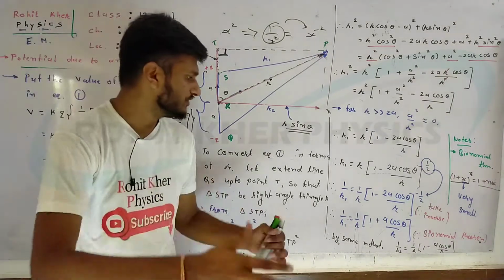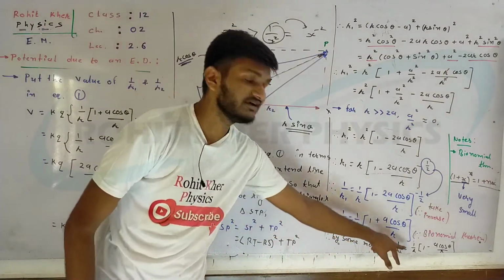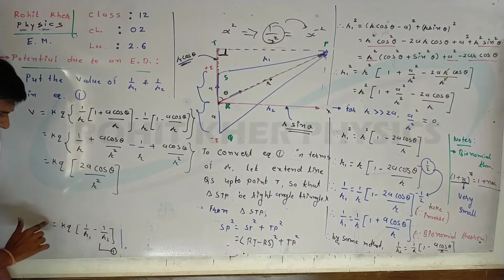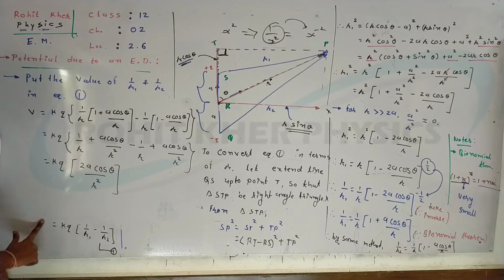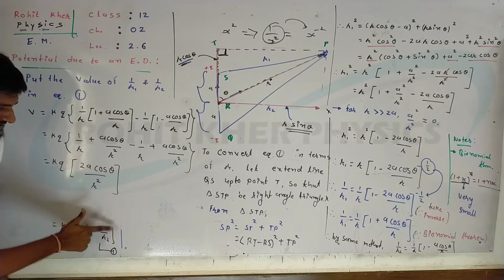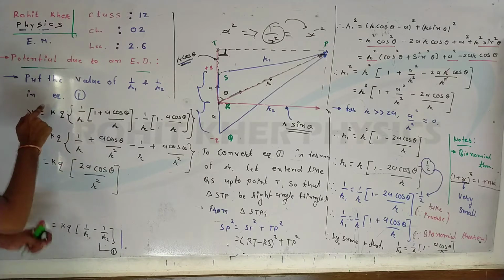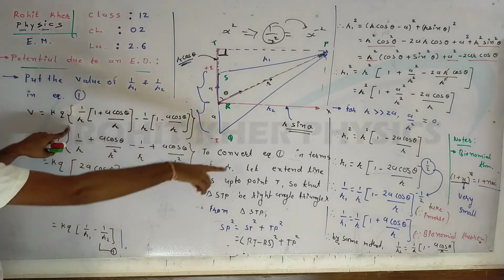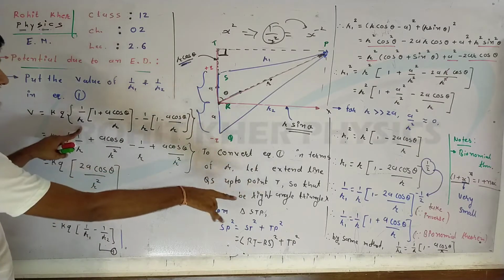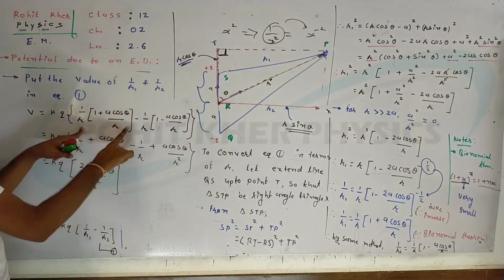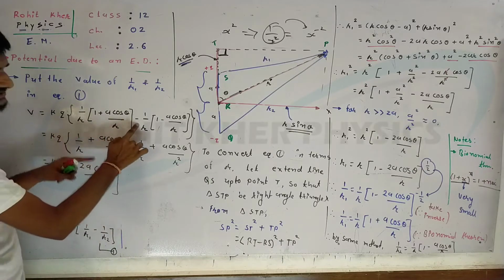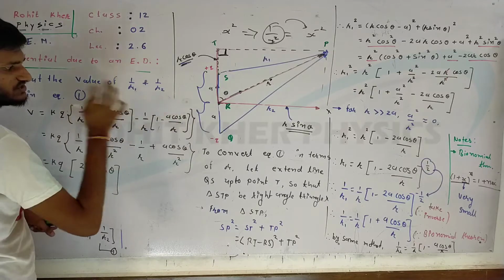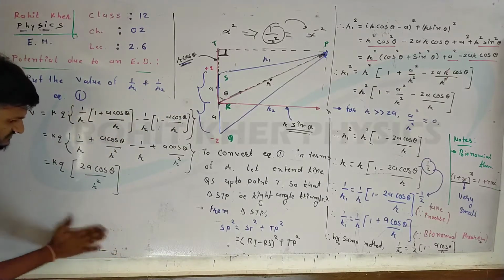So now if we put the value of 1 upon r1 and the value of 1 upon r2 in our well known equation number 1, which is the potential due to electric dipole, V equals kq times (1 upon r1 minus 1 upon r2), we can write like this: V is equal to kq, same as it, 1 upon r1, put the value of 1 upon r1 which is 1 upon r times (1 plus a cos theta upon r), minus 1 upon r2, put the value of 1 upon r2 which is 1 upon r times (1 minus a cos theta upon r). So now I am removing this one.